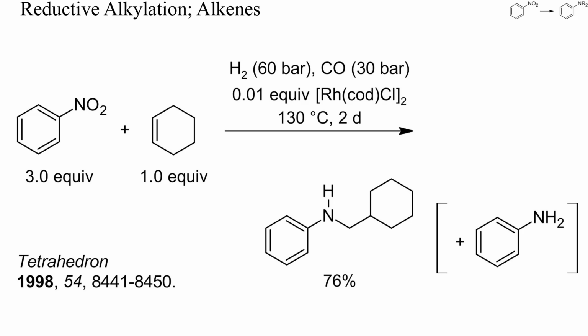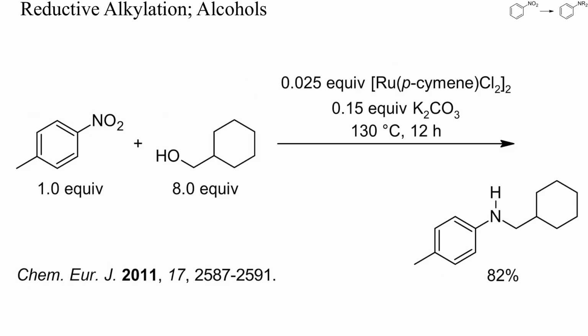Here, cyclohexane carbaldehyde was generated by rhodium-catalyzed hydroformylation of cyclohexene. One-pot hydrogenation with nitrobenzene gave a good yield of alkylated aniline. The same aldehyde as in the previous example can also be generated by catalyzed dehydrogenation of a primary alcohol. The resulting hydrogen was sufficient to bring about reductive alkylation of nitrotoluene.